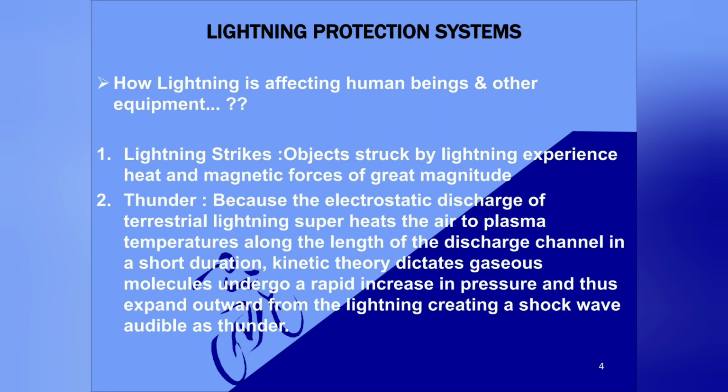The electrostatic discharge of terrestrial lightning superheats the air into plasma temperatures along the length of the discharge channel in a short duration. As the kinetic theory dictates, the molecules undergo a rapid increase in pressure and thus expand outwards from the lightning, and it will create a shock wave which is audible as thunder.